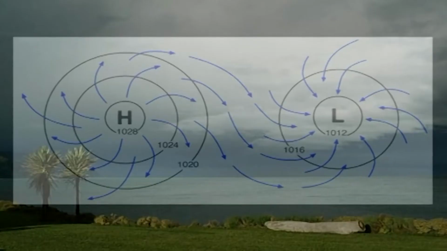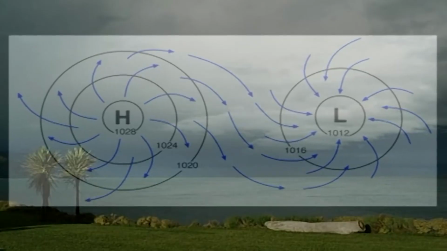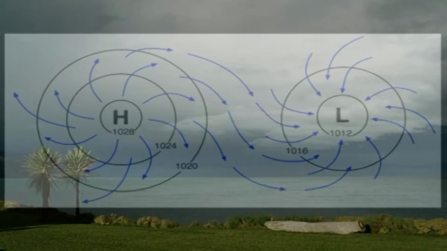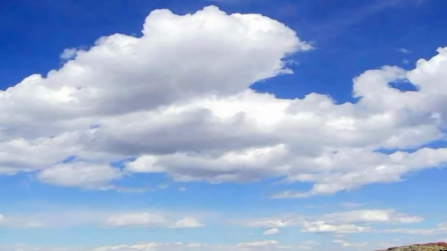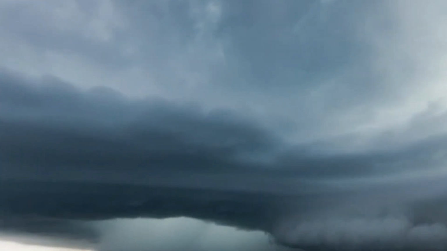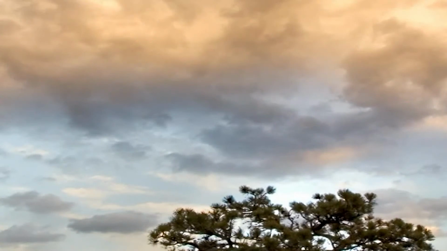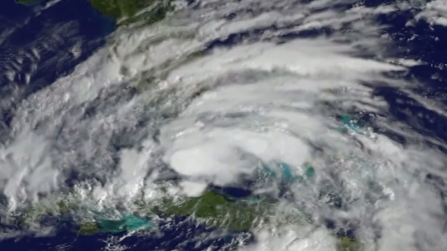A low pressure system, or low, is an area where the atmospheric pressure is lower than that of the area surrounding it. Lows are usually associated with high winds, warm air and atmospheric lifting. Because of this, lows normally produce clouds, precipitation and other bad weather such as tropical storms and cyclones.